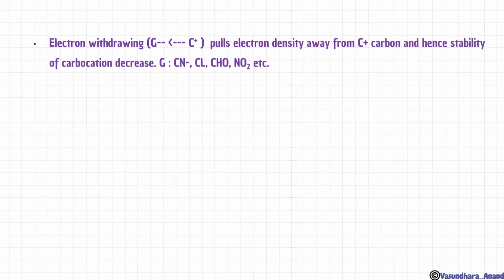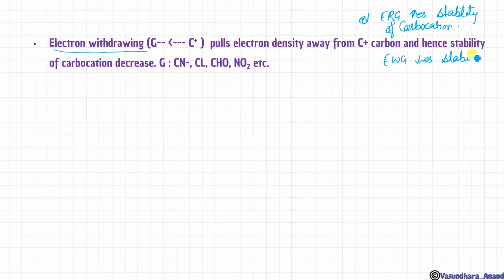Electron withdrawing group pulls electron density away from the positive carbon of the carbocation and hence the stability of carbocation decreases. Electron withdrawing group carbocation की stability को decrease करते हैं, while electron releasing group increases the stability of carbocation. Got it? Electron releasing group increases stability of carbocation, while electron withdrawing group decreases stability of carbocation. Clear?